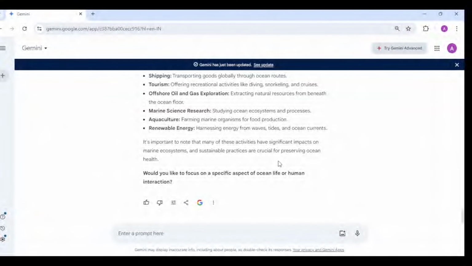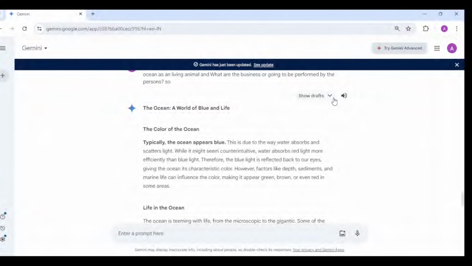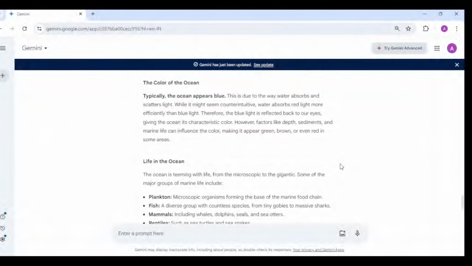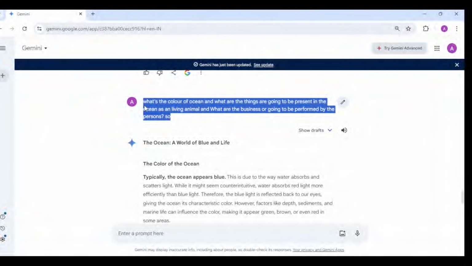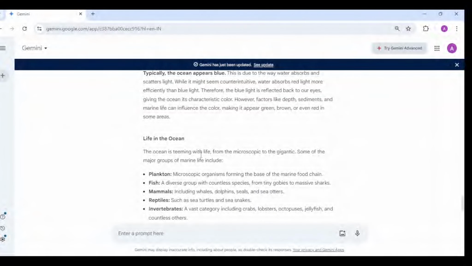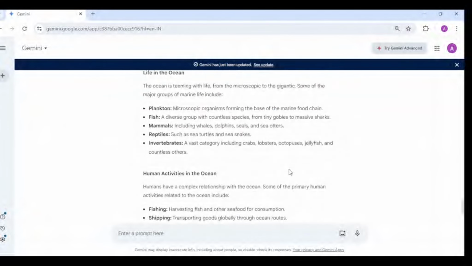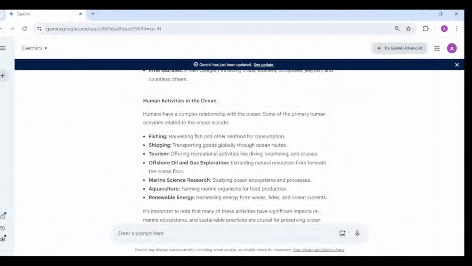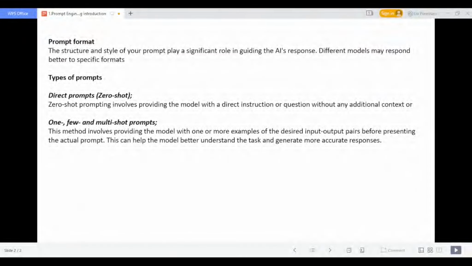So we are able to get more information from this. In a single prompt itself we command so many requests to get a desired output. So this we are going to call a multiple shot prompt. So that is the case here. In our real scenario, mostly we will go with direct prompts, that is zero shot or multi shot prompts.